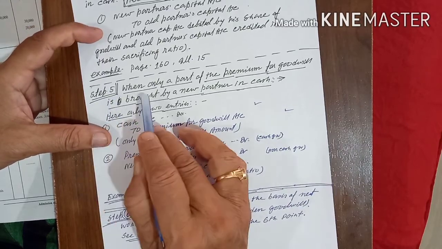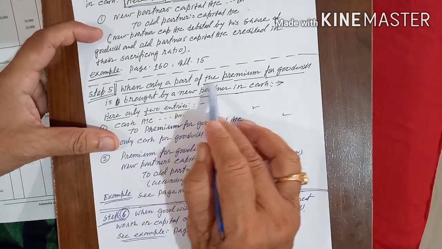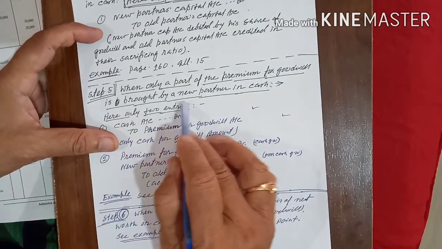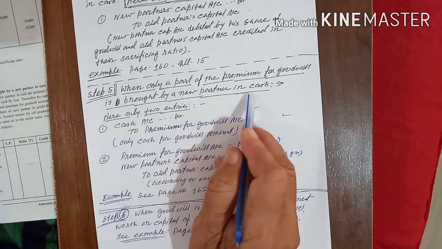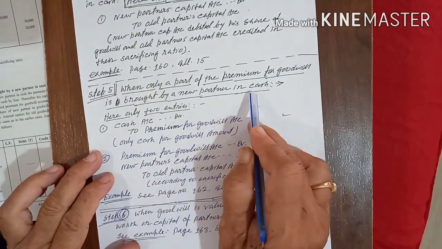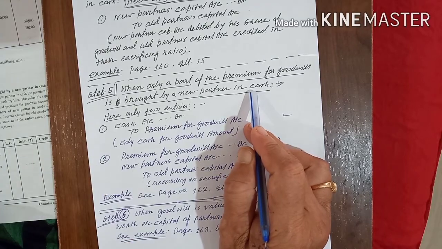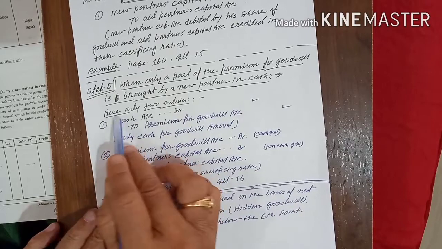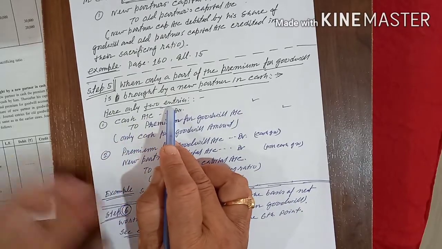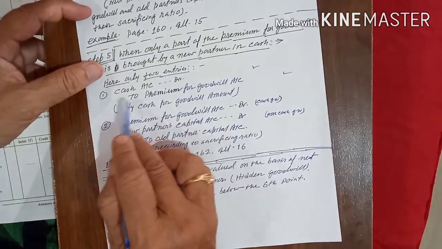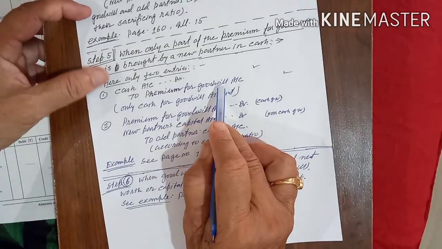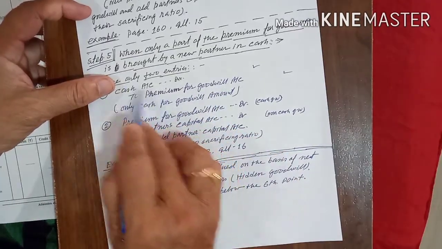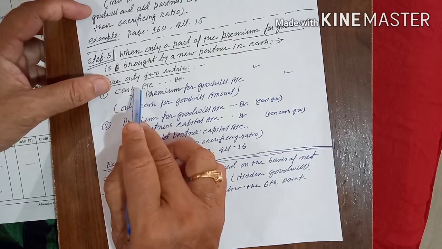Step number 5. When only a part of the premium for goodwill is brought by the new partner in cash, that means a certain amount is given in cash and the remaining amount he is not able to give in cash. Here how many entries will come? Only 2 entries. One, cash account debit to premium for goodwill, that is the amount which is given in cash for goodwill.